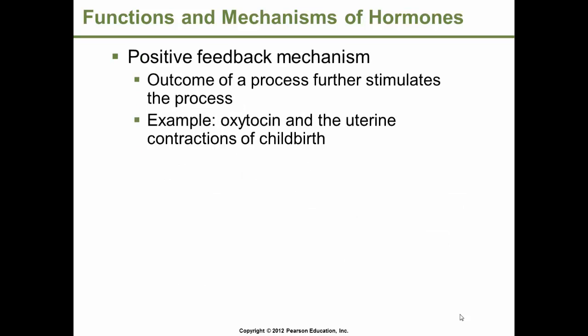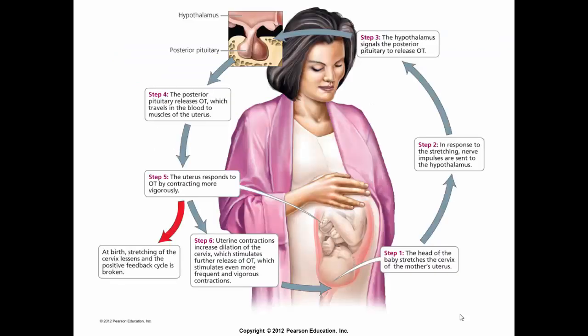Positive feedback mechanism, on the other hand: there are some processes within the body that go through positive feedback. In a positive feedback mechanism, the outcome of a process further stimulates the process. A primary example of this is the hormone oxytocin and uterine contractions of childbirth. It also includes milk ejection. Oxytocin will also stimulate milk ejection in nursing mothers.